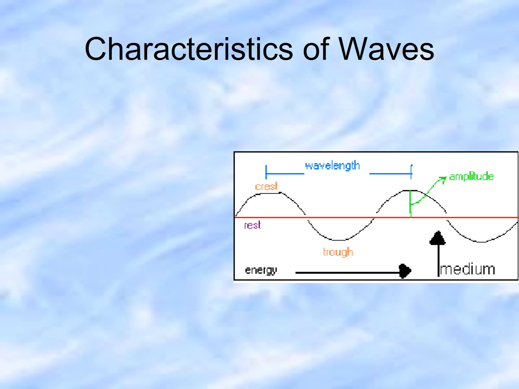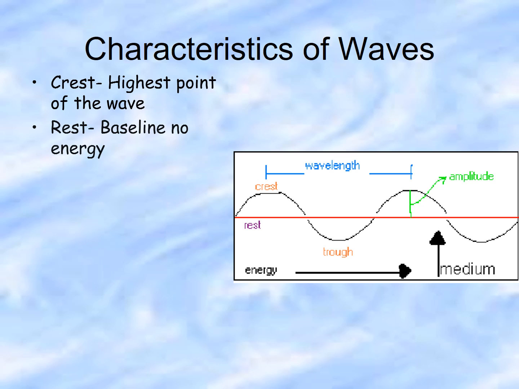Now we have this, which is called characteristics of waves. They're really different parts of the waves, but they'll be known as characteristics. So the first characteristic that we have is the crest of the wave. Crest refers to the topmost portion. Then we have what is called the rest, or we like to say the baseline. Think about the bay when it's like glass. It's perfectly flat. That's what we consider the rest.